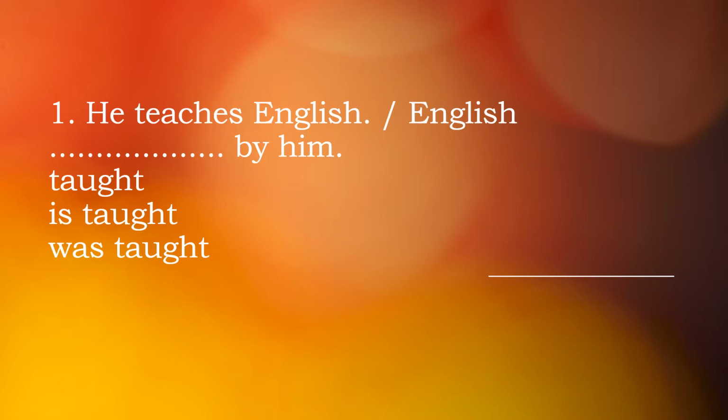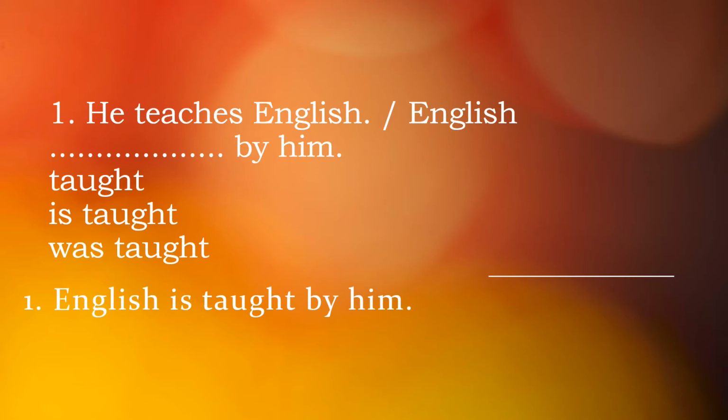The options are: English taught by him, English is taught by him, or English was taught by him. As it is present tense, no point in was taught or taught, so we take is taught. Let's see the answer. English is taught by him.